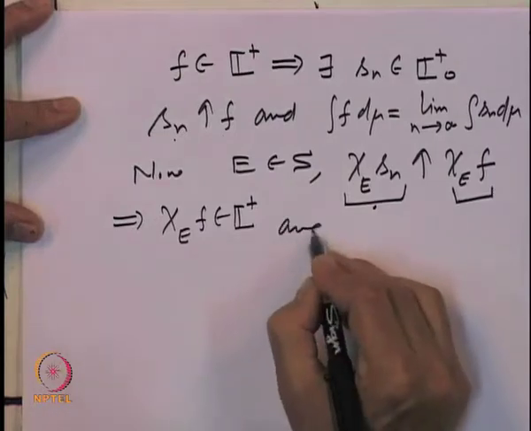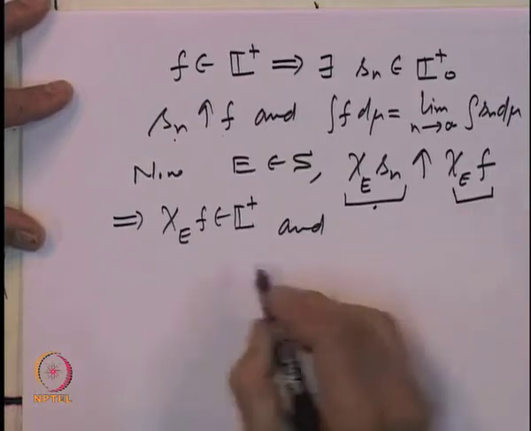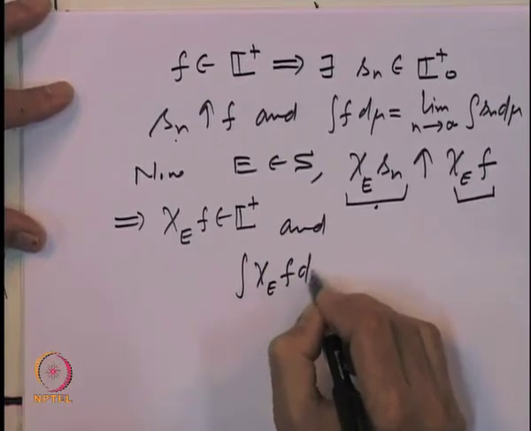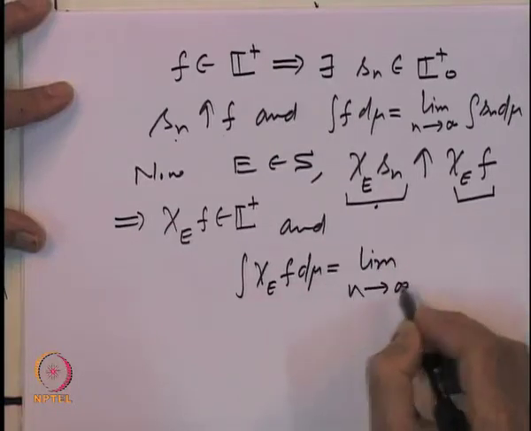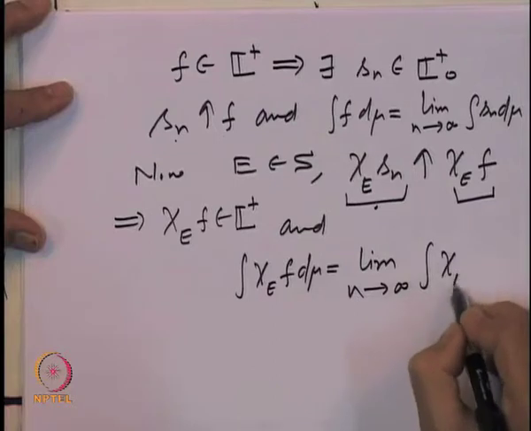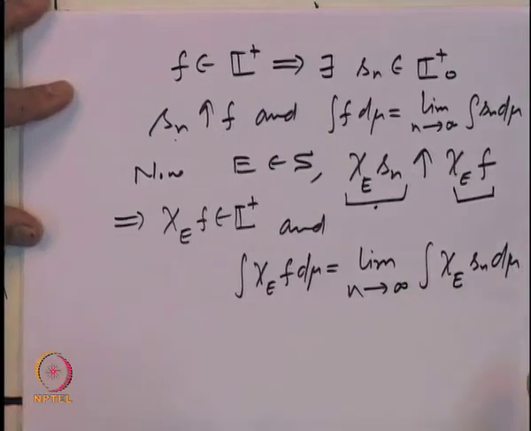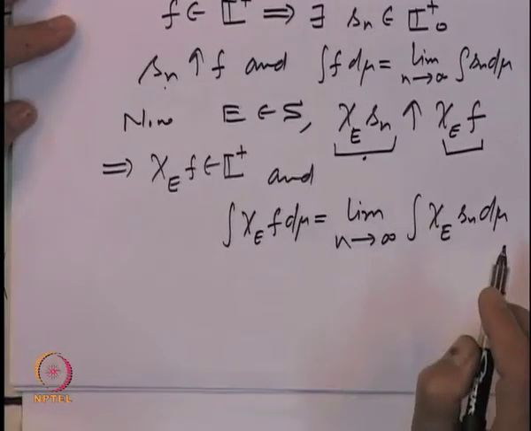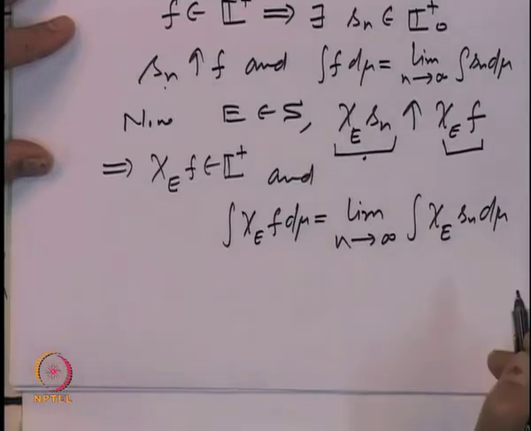And because we have this sequence increasing to this non-negative measurable function, the integral of the indicator function of E times f d mu is nothing but the limit as n goes to infinity of the integral of the indicator function of E times S n d mu. This is how the integral is defined.